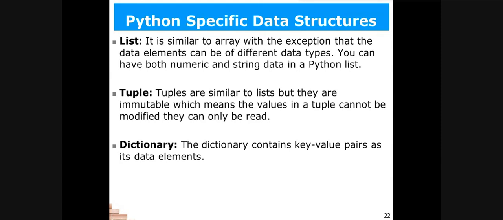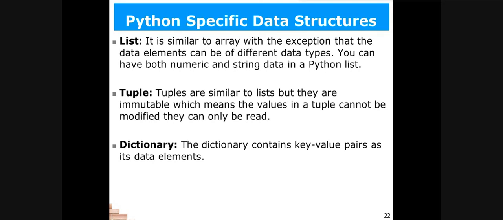Immutable means tuples cannot be modified. The values can be read only. We can just fetch those values. We can read those values from the tuple that we have given, but we cannot modify. Once the tuple is created, it is created. We cannot modify the values afterwards, right?